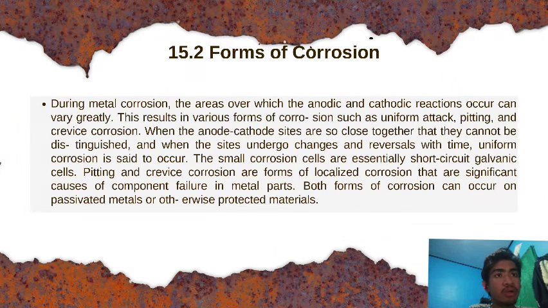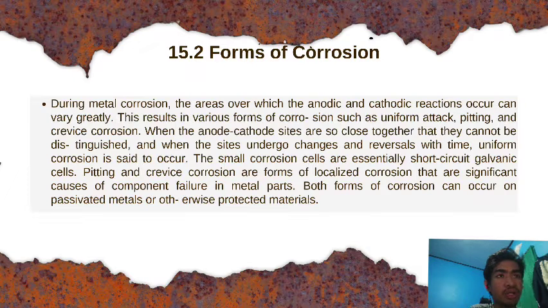15.2, Forms of corrosion. During metal corrosion, the area over which the anodic and cathodic reactions occur can vary greatly. This results in various forms of corrosion such as uniform attack, pitting, and crevice corrosion.